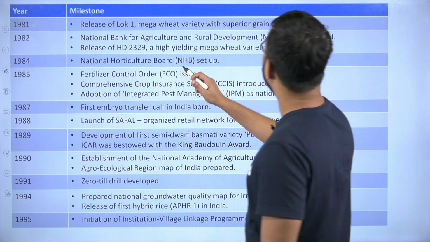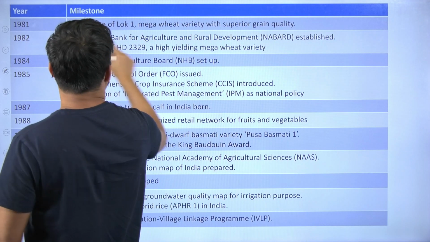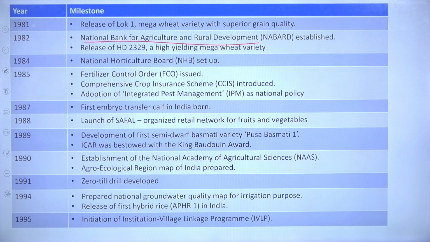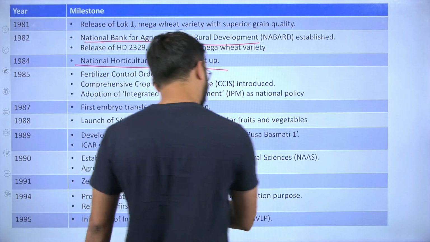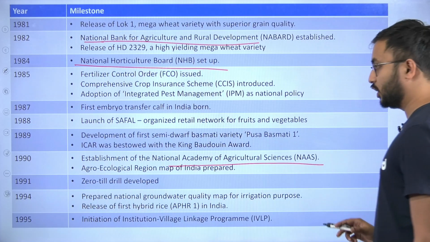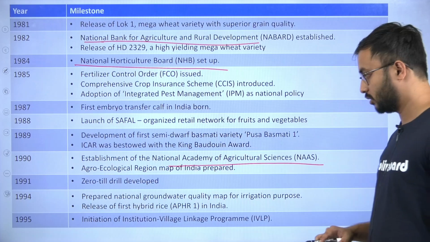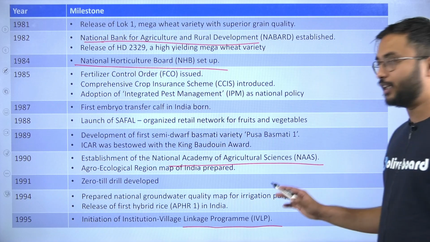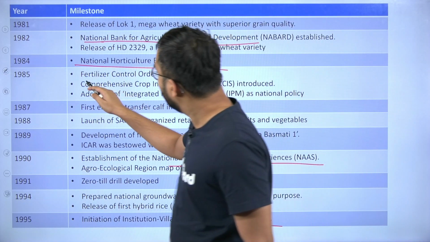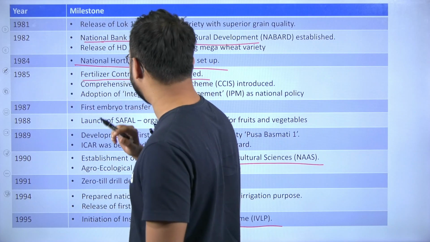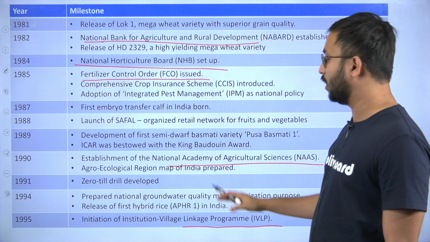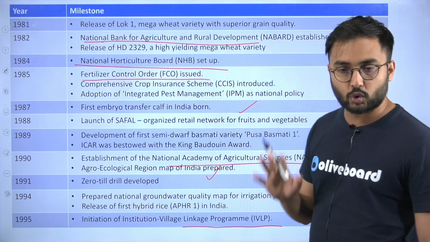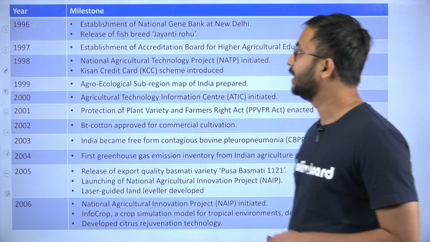Then 1981, here you could see, yes, 1982, NABARD established. 1984 is important: National Horticultural Board established. Then, yes, the National Academy of Agricultural Sciences was established in 1990. Institutional Village Linkage Program, 1995. The Fertilizer Control Order was also issued in 1985. So these are all the important events or milestones which took place till 1995.